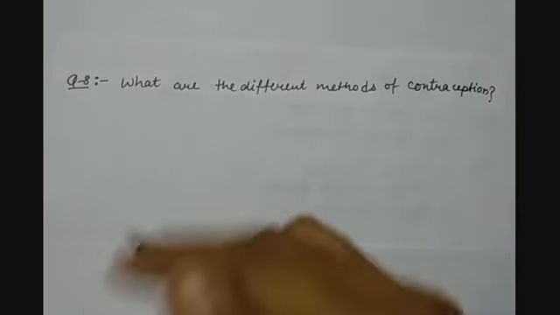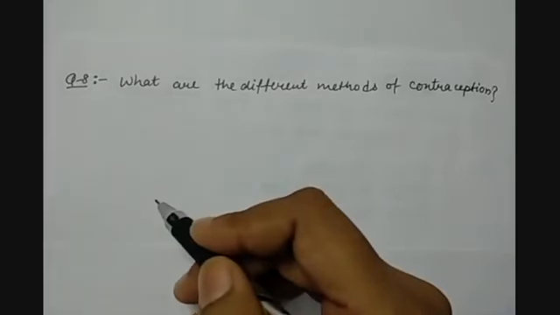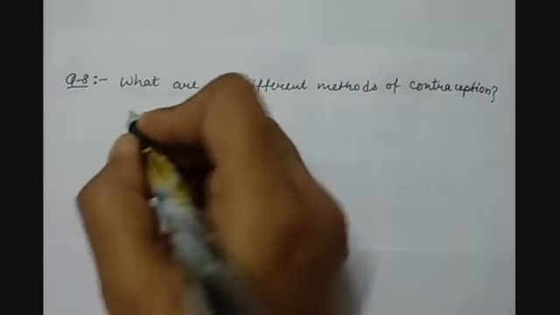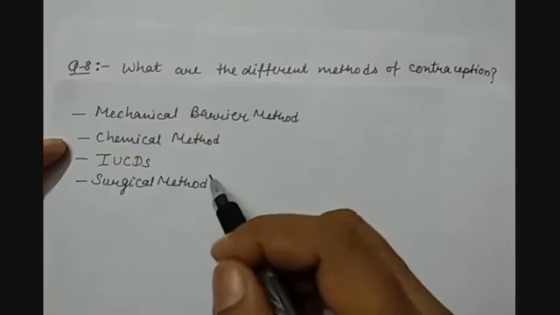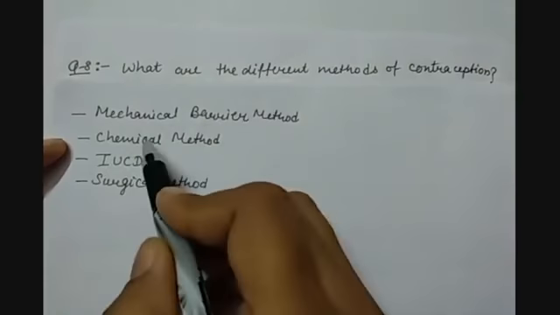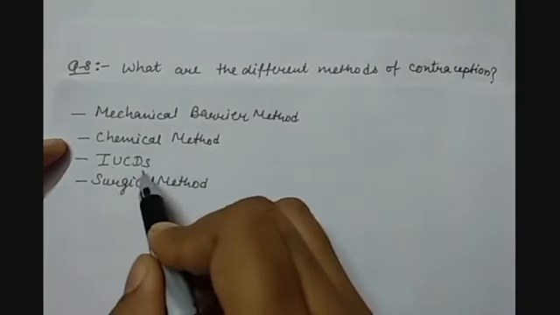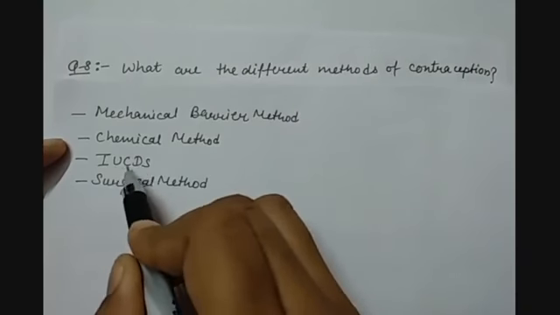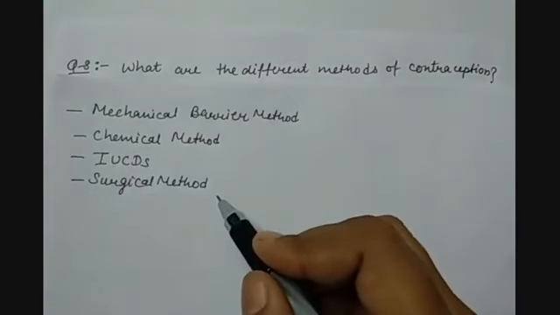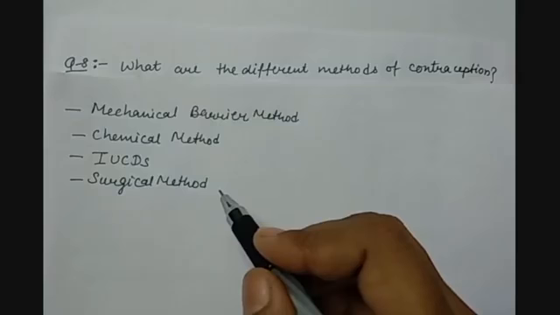So here there are various methods used for contraception, and these methods and devices which are used for this purpose are called contraceptive methods and devices. So children, here we have mechanical barrier methods, chemical methods, IUCDs or intrauterine contraceptive devices, and surgical methods which are adopted generally for the contraception purpose.